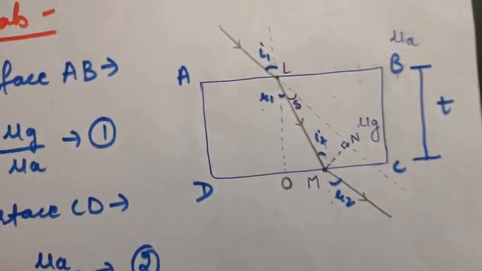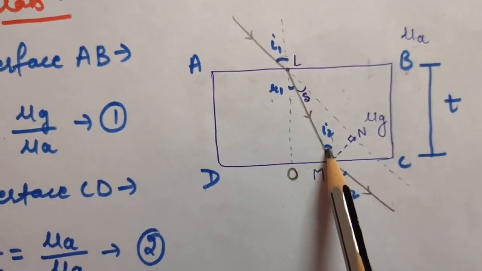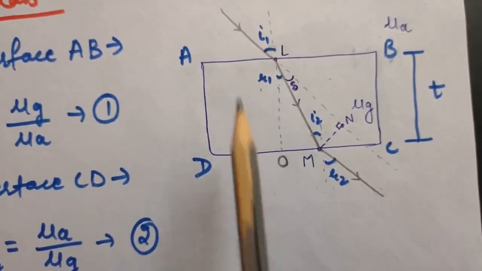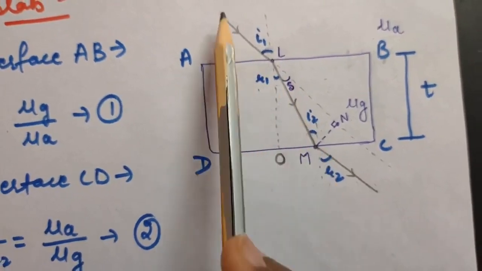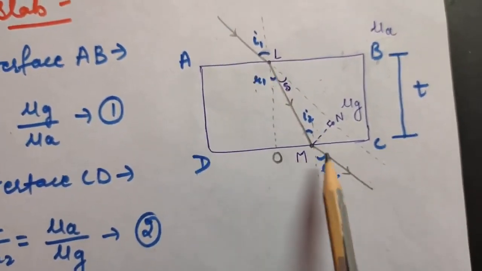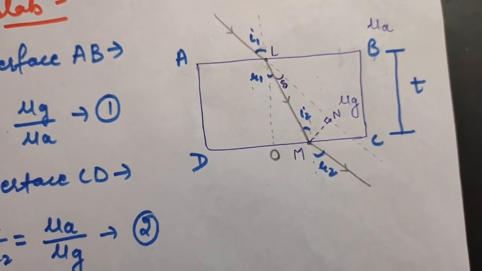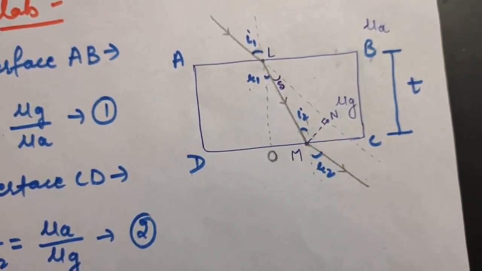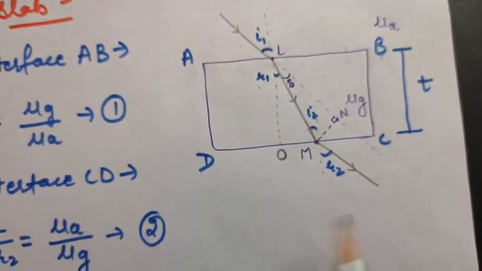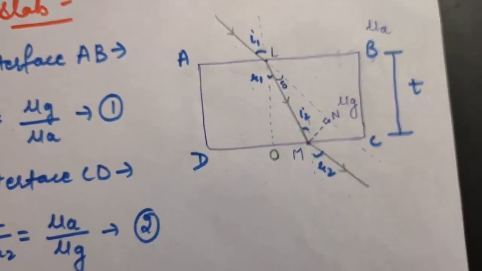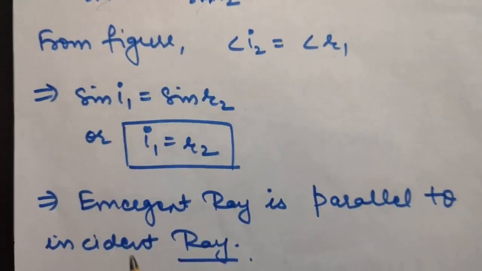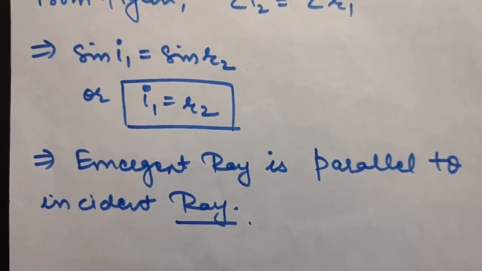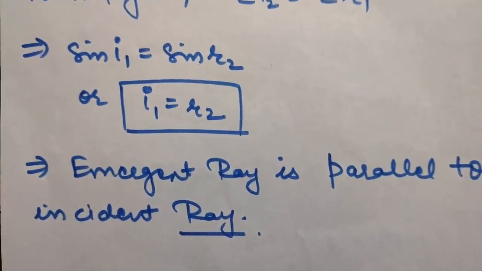That is, if you look in the figure, this angle I1 is equal to R2. So what we can conclude from here, that means if these angles are equal, this incident ray and this emergent ray are parallel to each other. So we can say if I extend this ray, these two will be parallel to each other. Okay, so this I am calling the incident ray. This is your emergent ray. So from here we have concluded that the emergent ray is parallel to the incident ray after refraction of light through a rectangular glass slab.